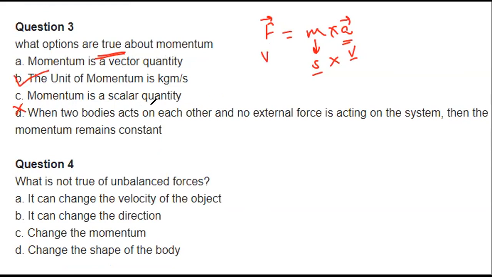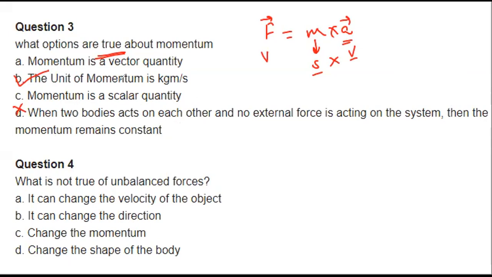When two bodies act on each other and there is no external force acting on the system, then the momentum remains constant. Yes, the momentum remains constant.